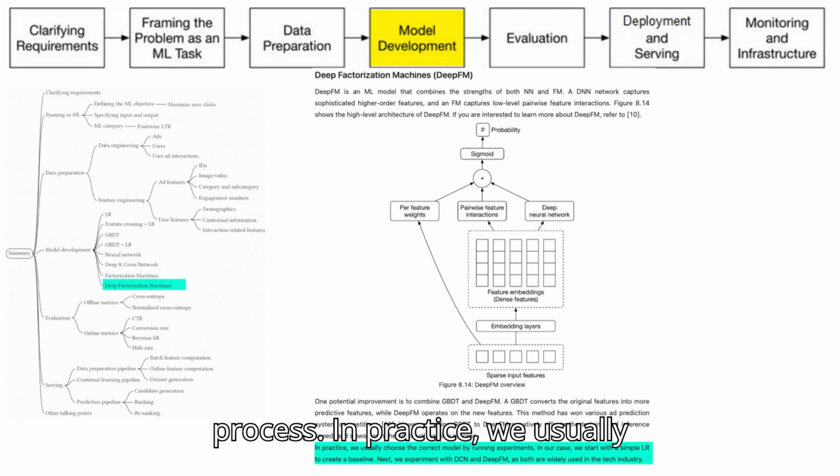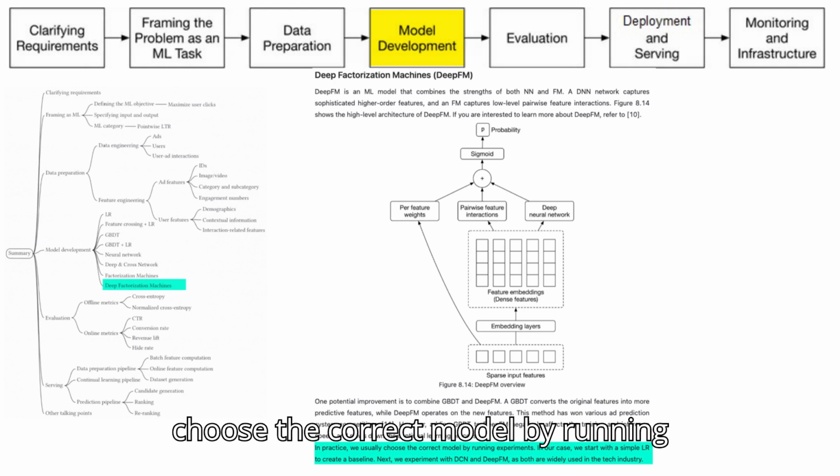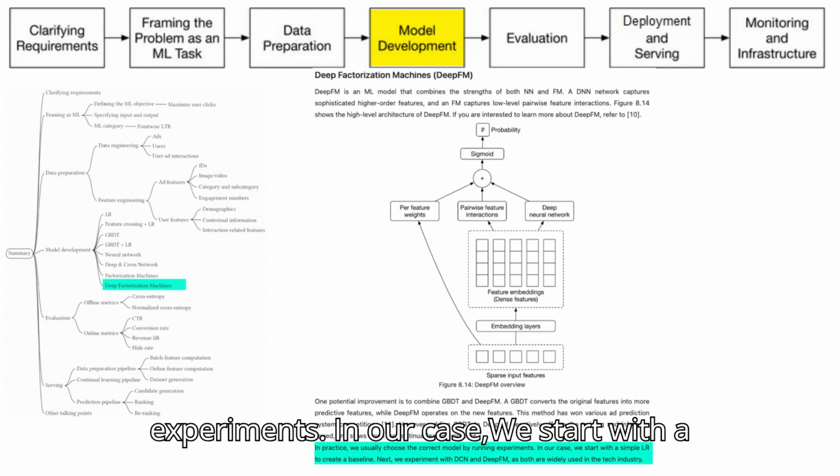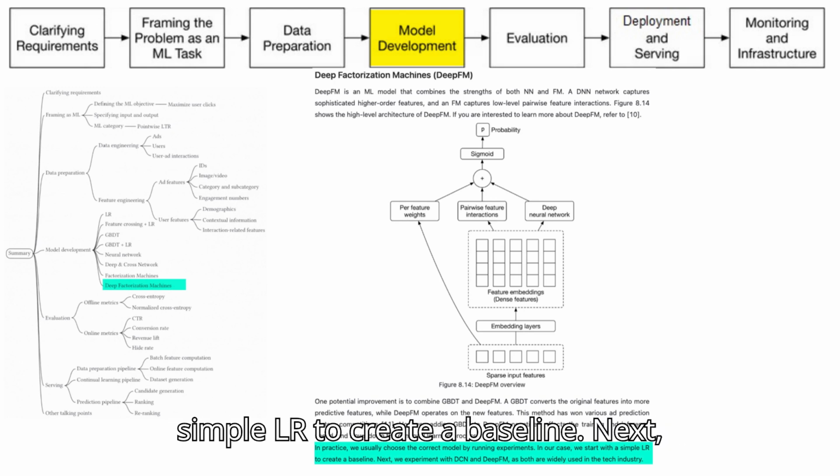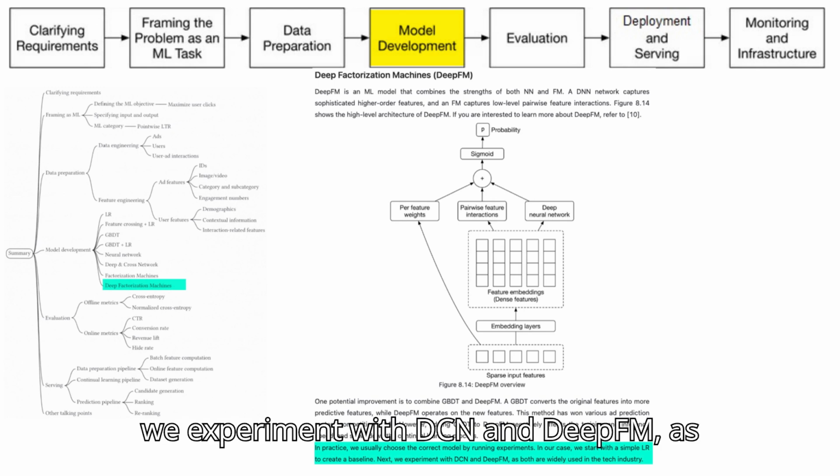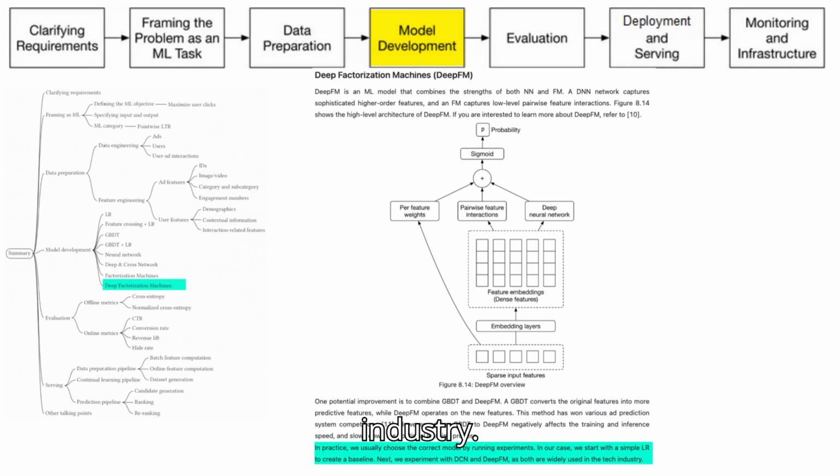In practice, we usually choose the correct model by running experiments. In our case, we start with a simple LR to create a baseline. Next, we experiment with DCN and DeepFM, as both are widely used in the tech industry.